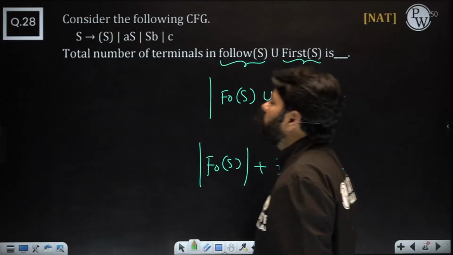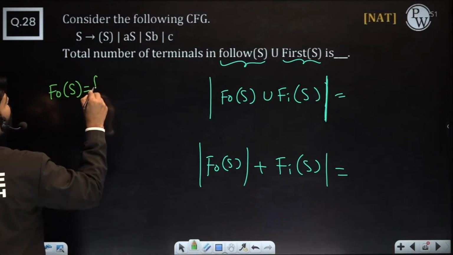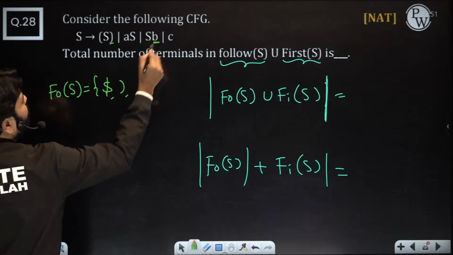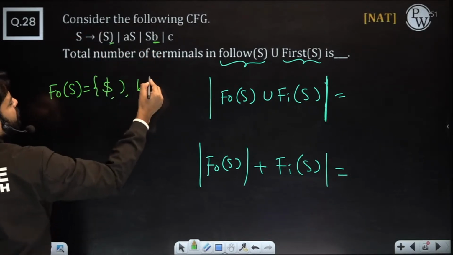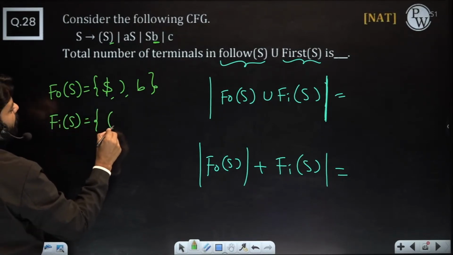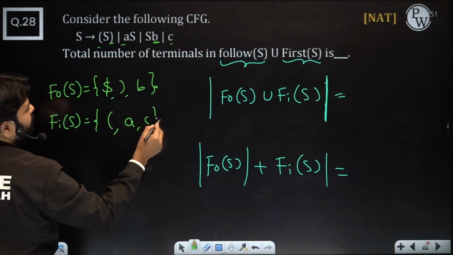Follow of S. What is the follow of S? Can you conclude quickly? Follow of S: dollar, close parenthesis, and B. Of course, this one says the same, so no need to write. What is the first of S? First of S is open parenthesis and AC. That's it, right? AC.